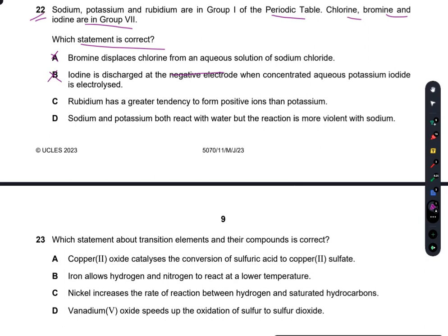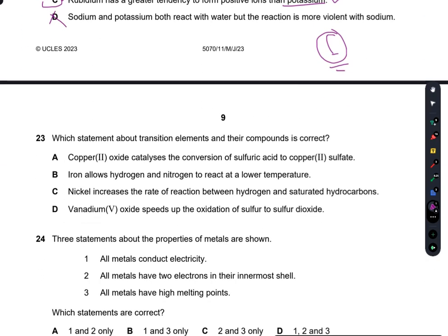Rubidium has a greater tendency to form positive ions than potassium. Yes, if you go down the group, the electropositivity increases. So C is the right option. D, sodium and potassium both react, but the reaction is more violent with sodium. No, the reaction is more violent with potassium, because again electropositivity increases down the group. So C is the right option.